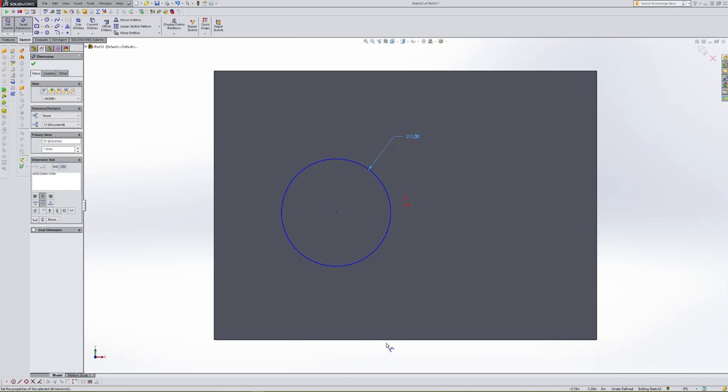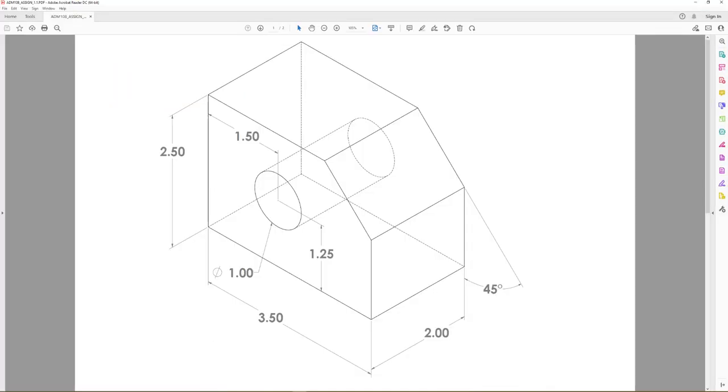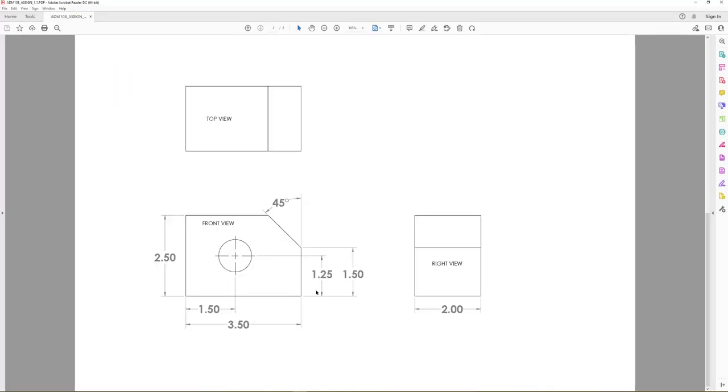So now I know that looking at our drawing it is going to be 1.25 up. So if we look at our orthographic view, 1.25 up, and it's going to be 1.5 over from the left.